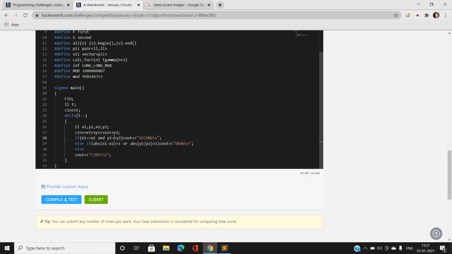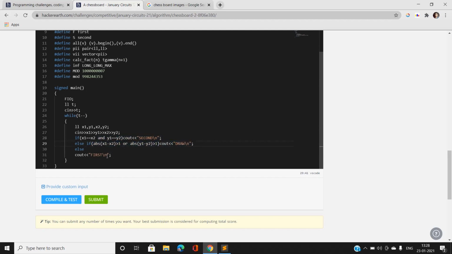And if this condition holds true, absolute value of x1 minus x2 greater than 1 or y1 minus y2 greater than 1, then if the first king goes closer to the second king, he will be captured, so the first king will lose. So if the game is being played optimally and the first king wants to win or draw, the first king will never go close to the second king and the match results in a draw.